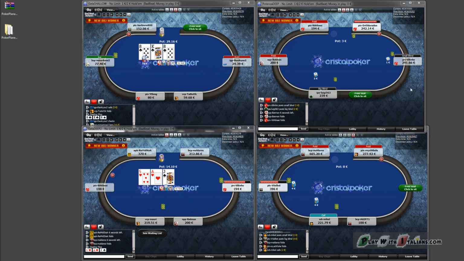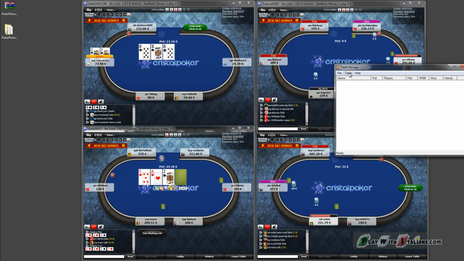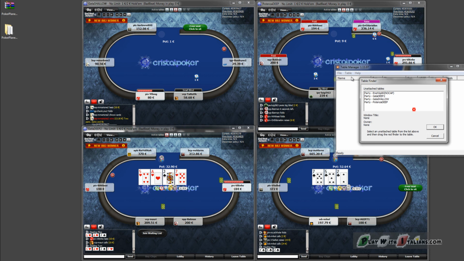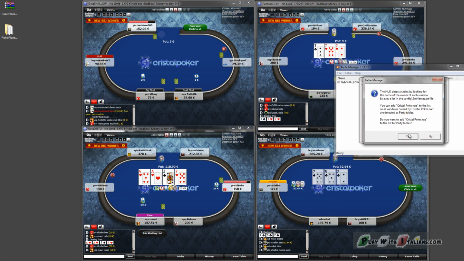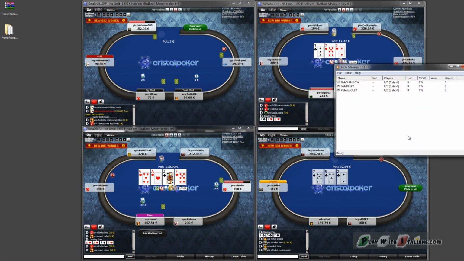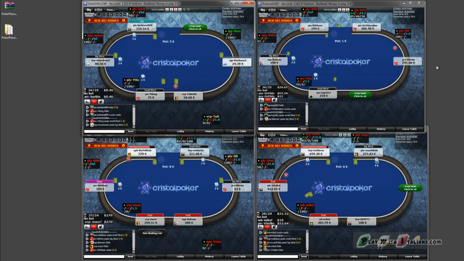In order to use statistics, open Table Manager during the first run and press Table. Then press Table Finder, choose the table from the list and mark exactly the same table with the red cross. Then press OK and Yes. The statistics appear in a few seconds on all tables, and later they will appear automatically.